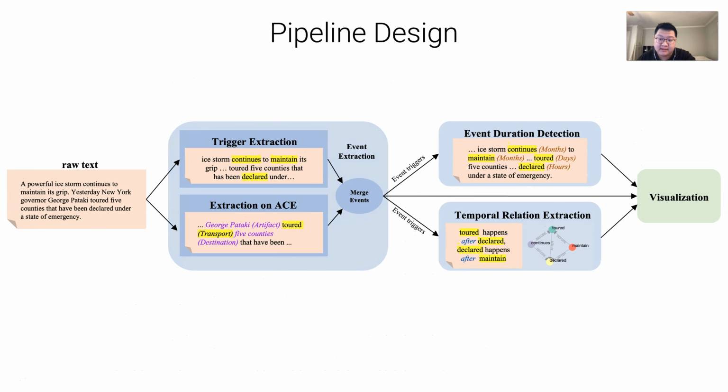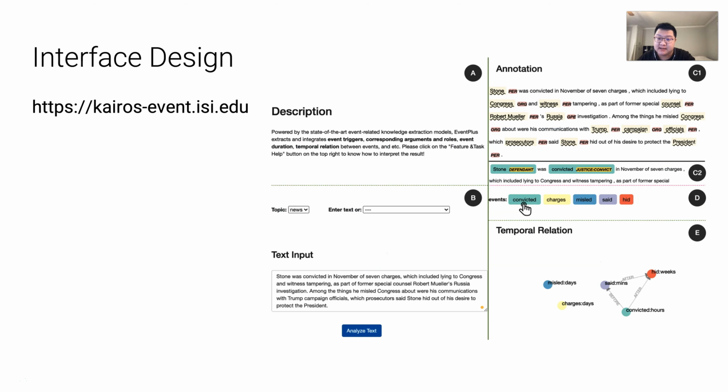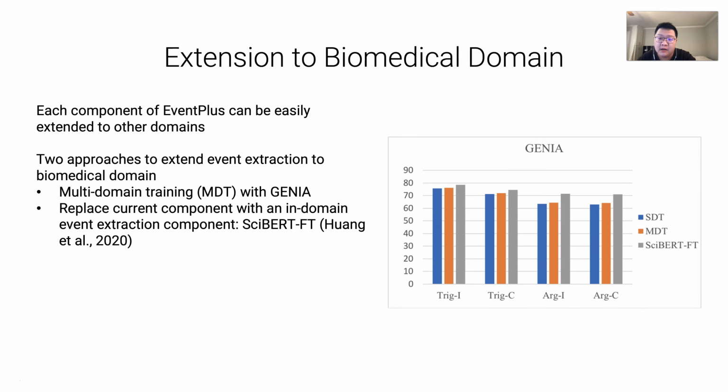So we design a pipeline system to enable the interactions among the components, and we'll visualize the collected output from all the components in the user interface. So far, we show a pipeline that targeted news domain. Well, with our flexible design, each component of EventPlus can be easily extended to other domains.